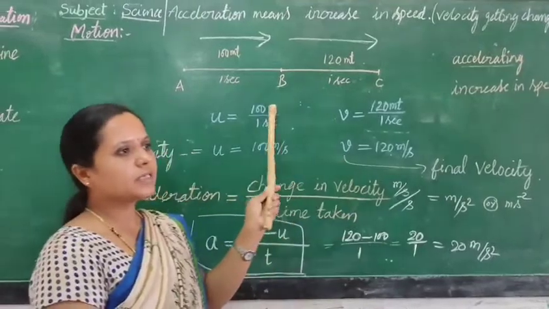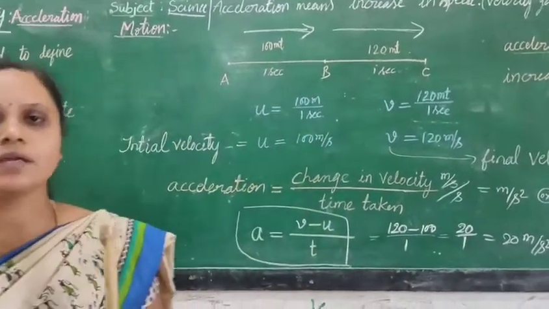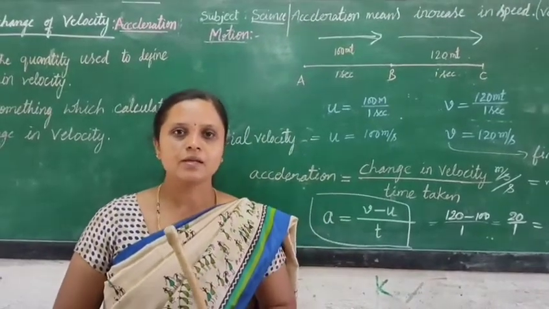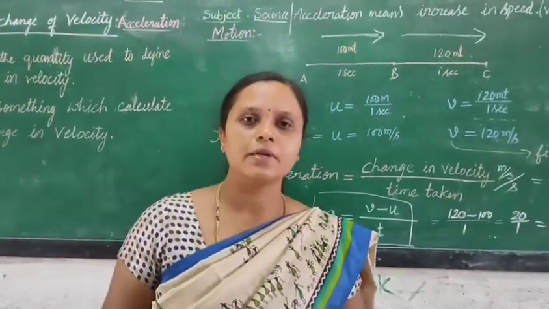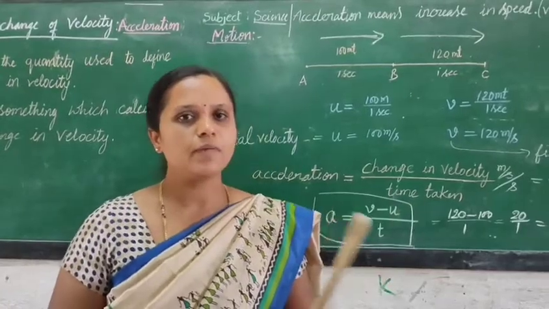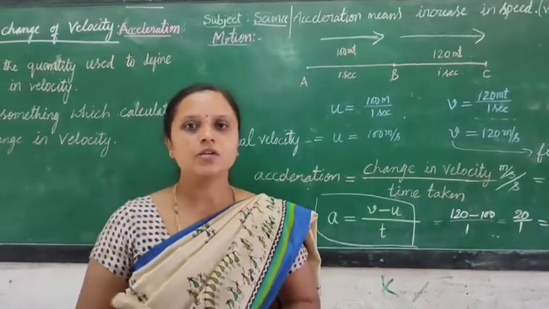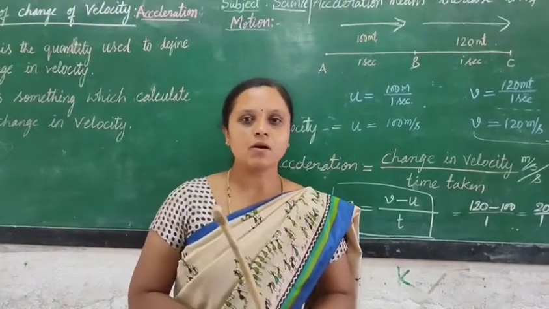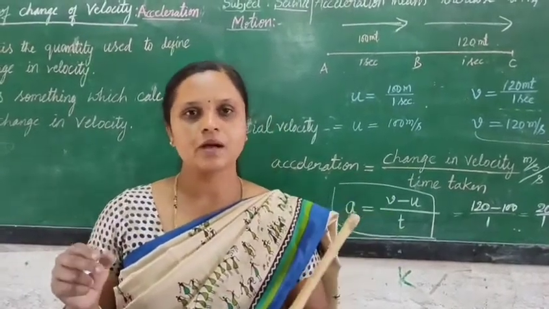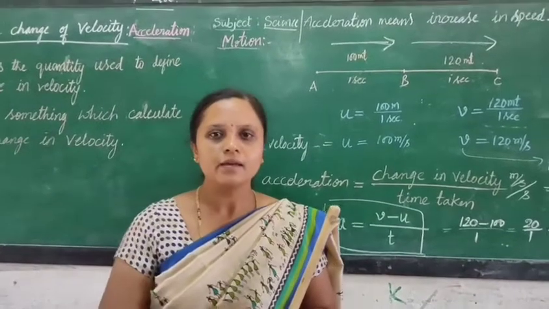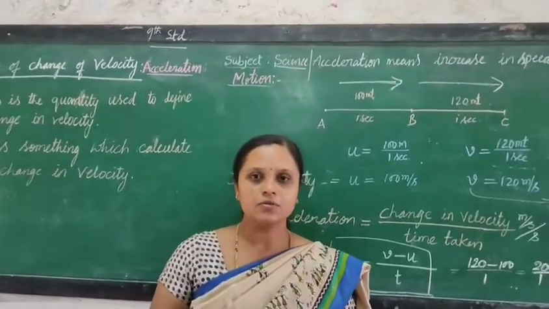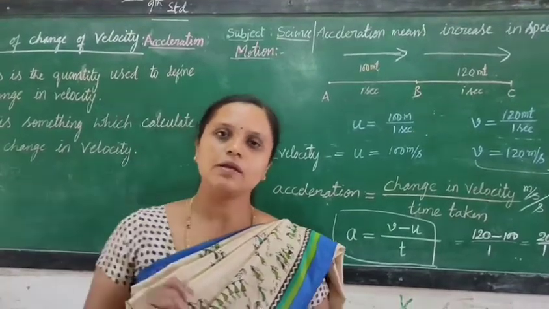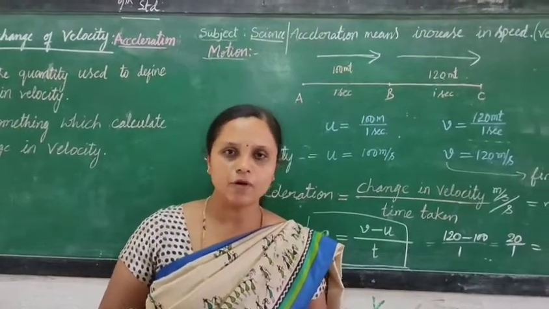So, students, any freely falling body is an example of uniform acceleration. You can see non-uniform acceleration also, when a car is moving in traffic or on a market road. That is non-uniform acceleration. Any freely falling body is an example of uniform acceleration.